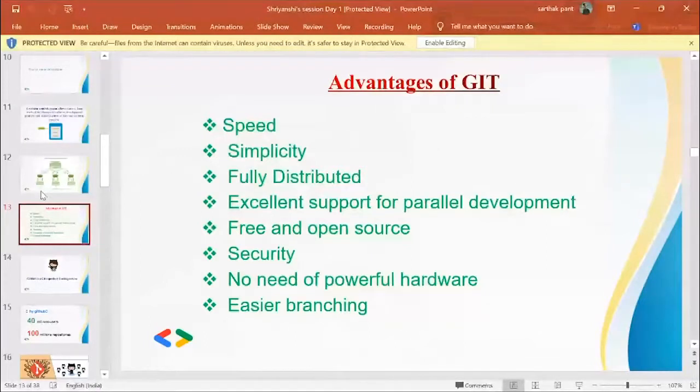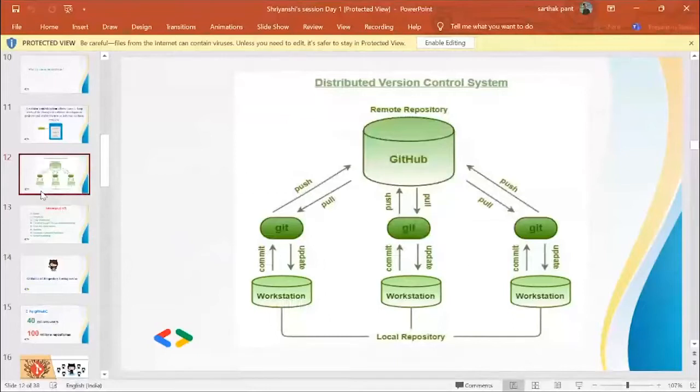Okay. So now we will be going on to how GitHub and Git work. As you can see in the diagram, there are three workstations. Workstation is your own laptop where you write the code, you commit it to Git, and then you push it to GitHub. GitHub is a remote repository which many people can see depending on what repository you have made. Okay, then if you have to make any changes after pushing it to GitHub, you can pull, you can update it, and then the cycle goes on.